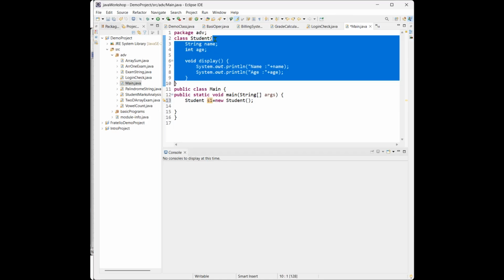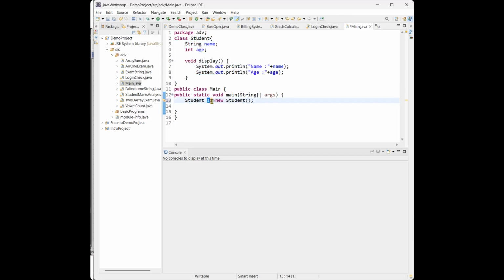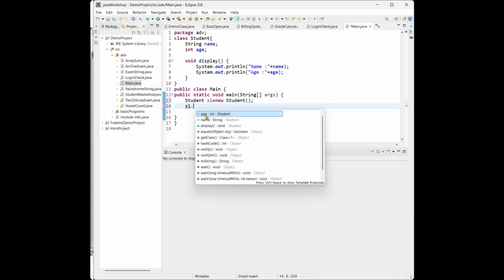Now we assign the values to the name and age. If I want to assign values to those, I can access them with this object, like s1. Here we didn't give any name or age. So I want to give that name and age. So s1 dot, see it gives me the name and age and the display method.